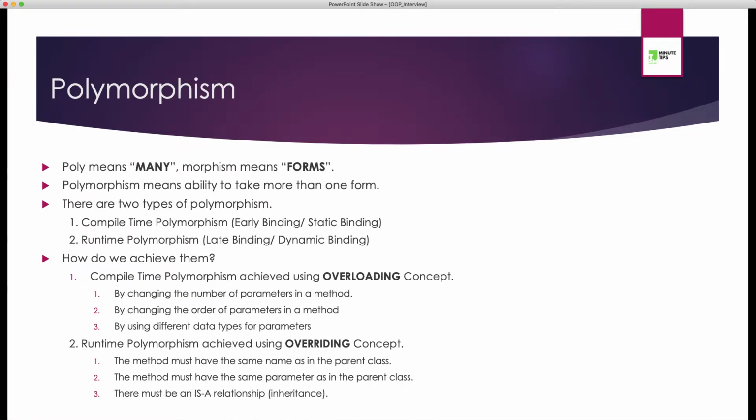Our last topic is what is polymorphism. In an interview, you will definitely be asked this question, so be ready for that. Poly means many and morphism means form. So together polymorphism means ability to take more than one form.